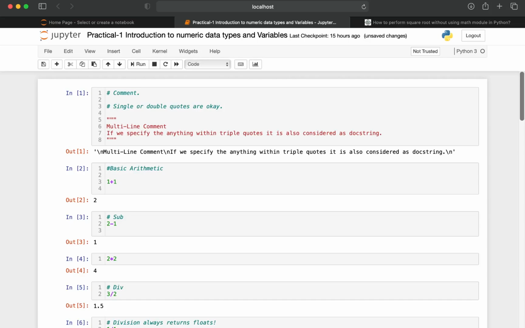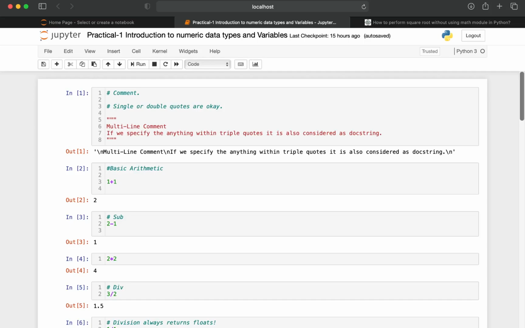What is a comment? A comment is nothing but a line written in English language, which tells what that particular line of code is doing. These comments are divided into two: one is single line comment and another one is multi-line comment. What is a single line comment?